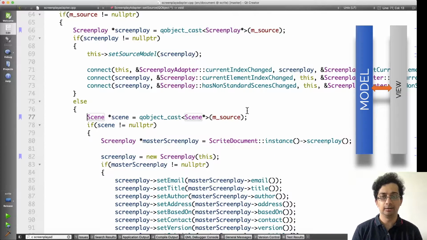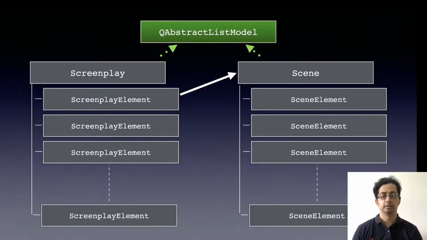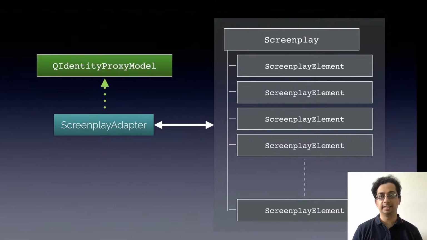If it doesn't, then it will take a scene from within the source model, put that scene in the screenplay and hook up to that screenplay as a source model. So in summary, this is what we have. Both screenplay and the scene class implement the QAbstractListModel interface. That means both of them are models. And we access the screenplay through the screenplay adapter, which is an identity proxy model. That means the adapter is also a model.